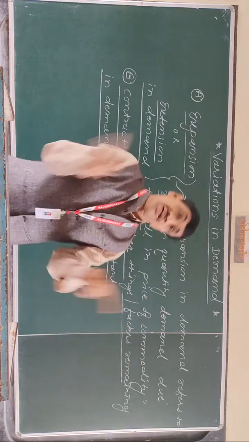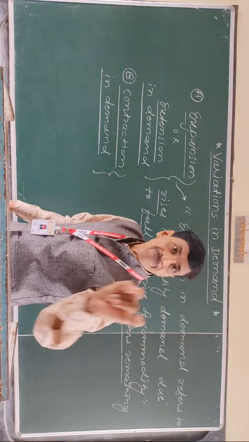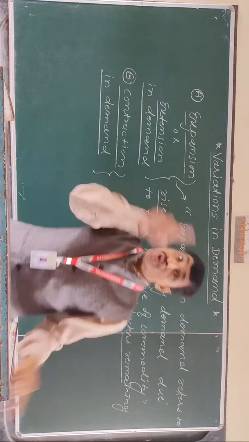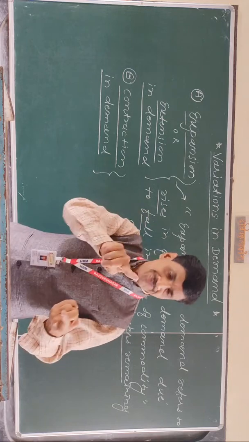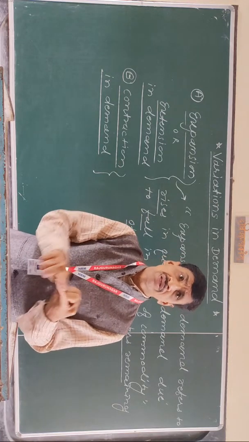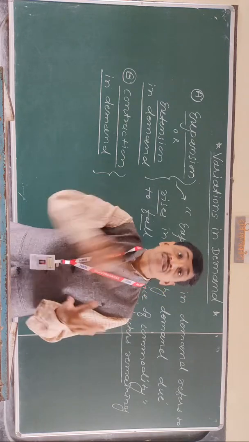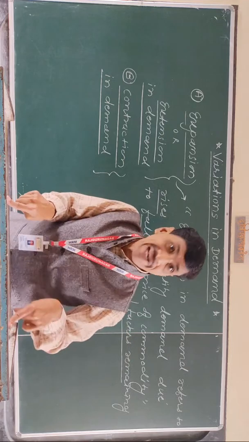But here some necessary conditions are there. Other factors remaining constant. Which factors are constant here? Like income of the consumer, taste, habits, fashions, and size of population. These types of factors remain constant.